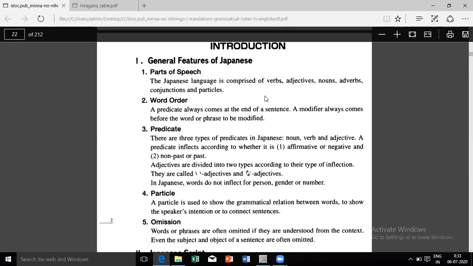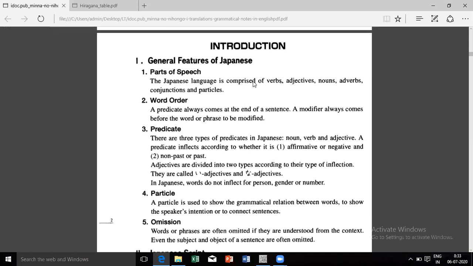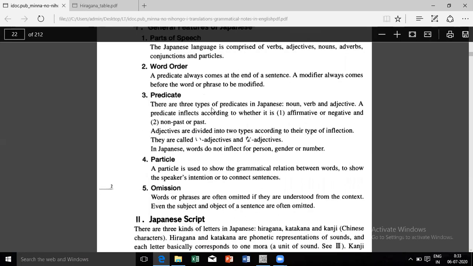So they have given all the parts of speech. What we are going to do, it comprises of verbs, adjectives, nouns, adverbs, conjunctions, particles. So this all will be there. We will be learning all of this.